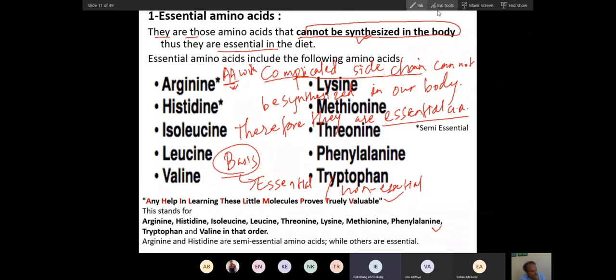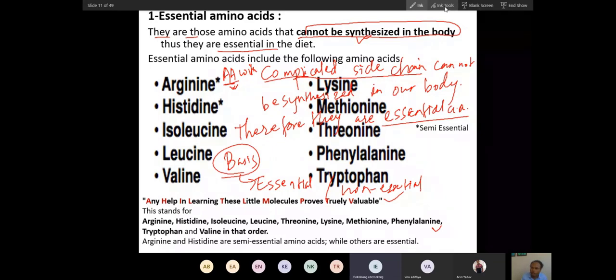Get that? Yes, sir. Ten amino acids our body cannot synthesize; these are essential. Ten amino acids our body can synthesize; these are called non-essential. Those amino acids whose side chain is complicated cannot be synthesized in our body. Those are called essential amino acids. Okay? Did you understand? Yes, sir.